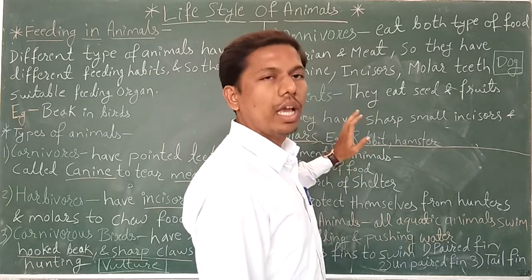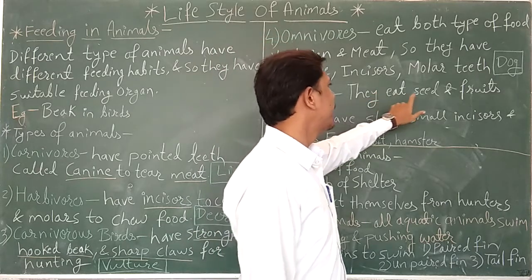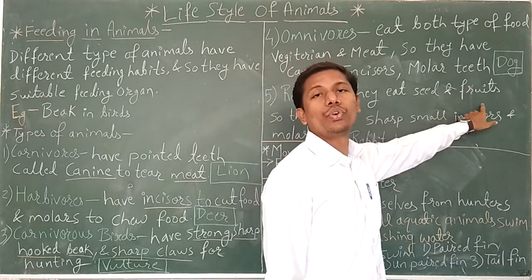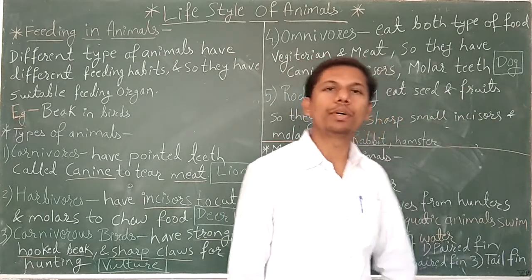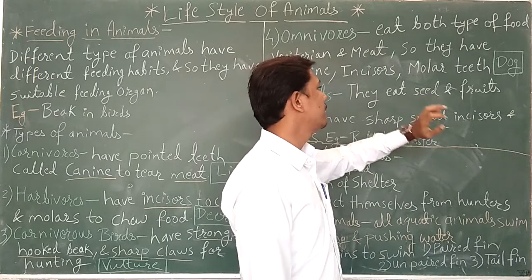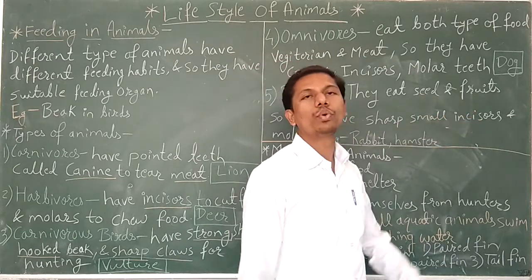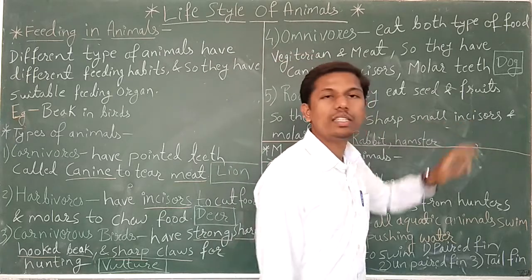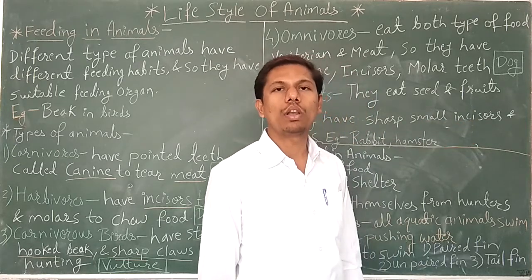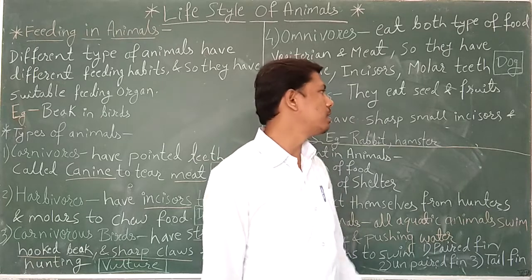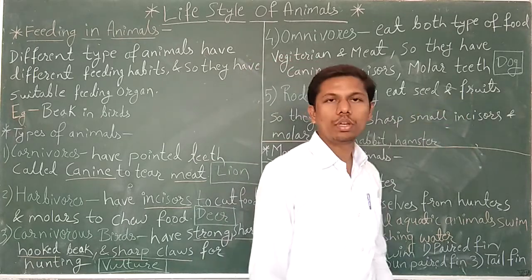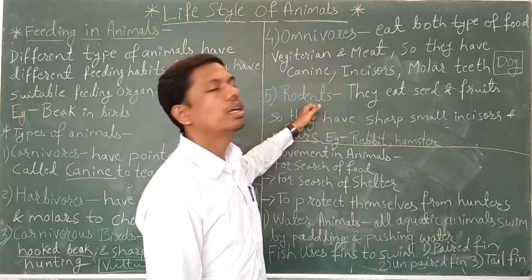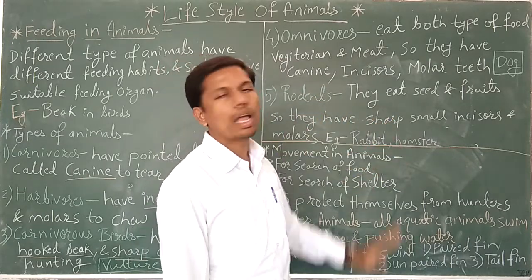This type of organism eats food like seeds and fruits. So for that purpose, to cut the seeds and fruit, they need small, sharp incisors. Small, sharp incisors to cut the seed and fruit, and this is the feeding habit in the rodents. Example, rabbit, hamster.